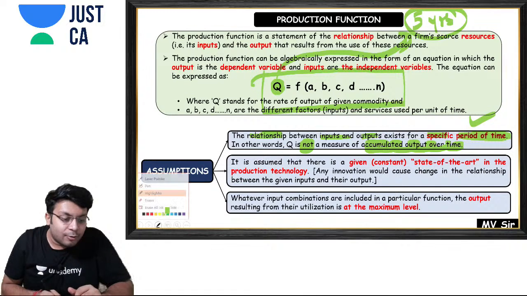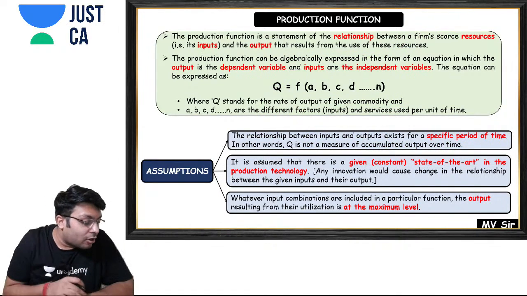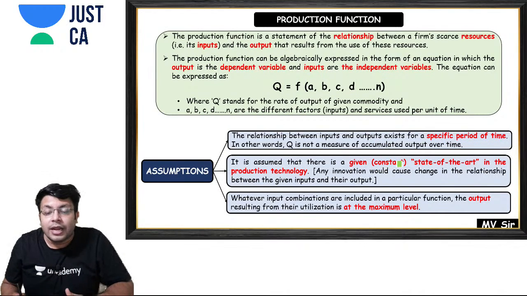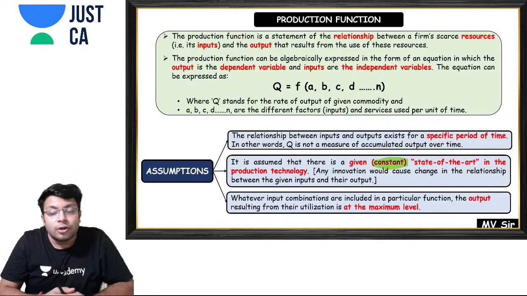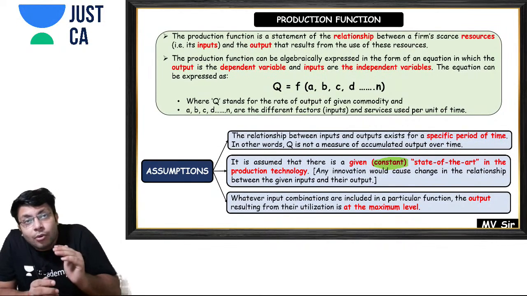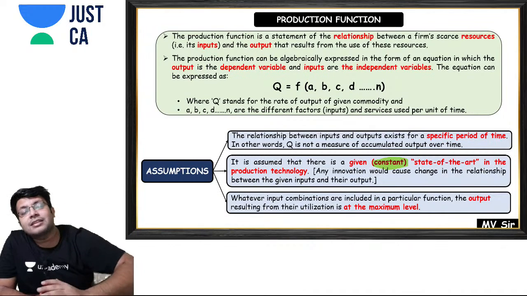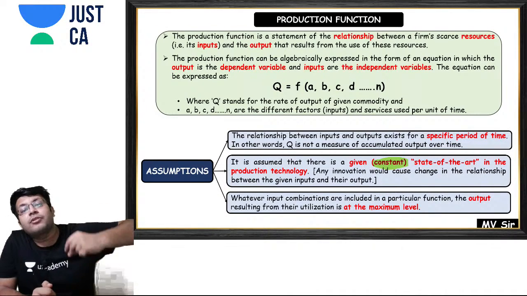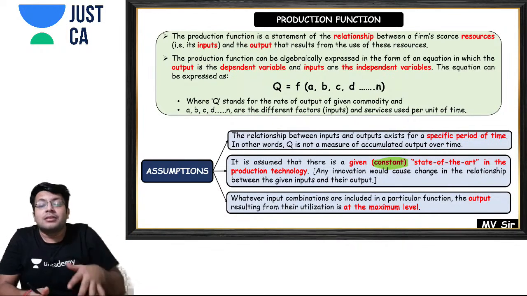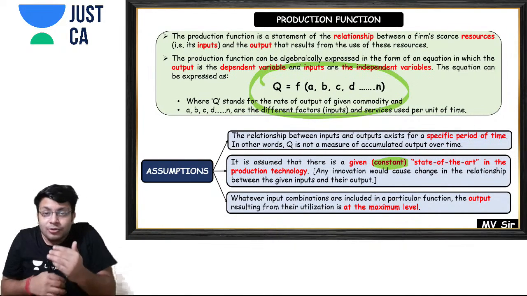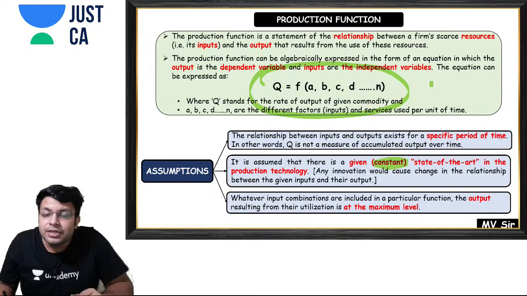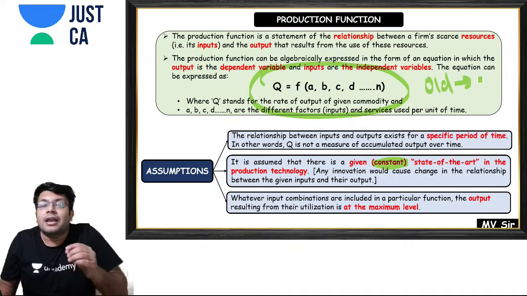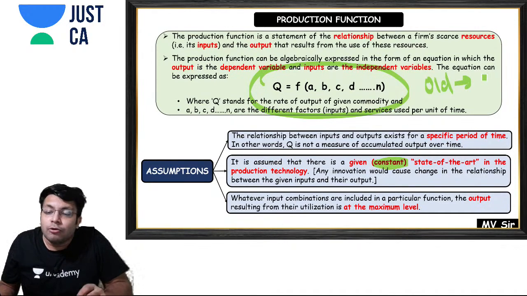Then the next point, my friends, is the state of technology. The state of technology is assumed to be constant. What do you mean by constant? See, if you keep on changing the technology which you are using, if you keep on improving your technology, what will happen? The function will keep on changing. For example, when you are using an old machine earlier, you were able to produce 5 units in a day.